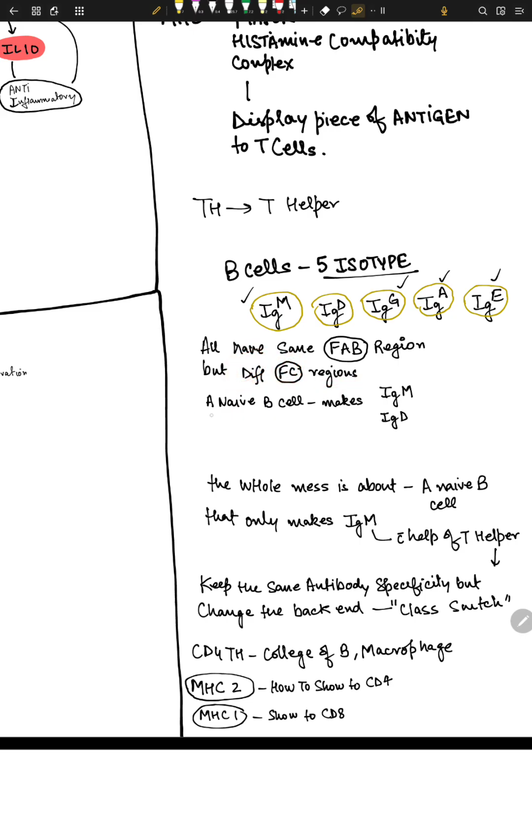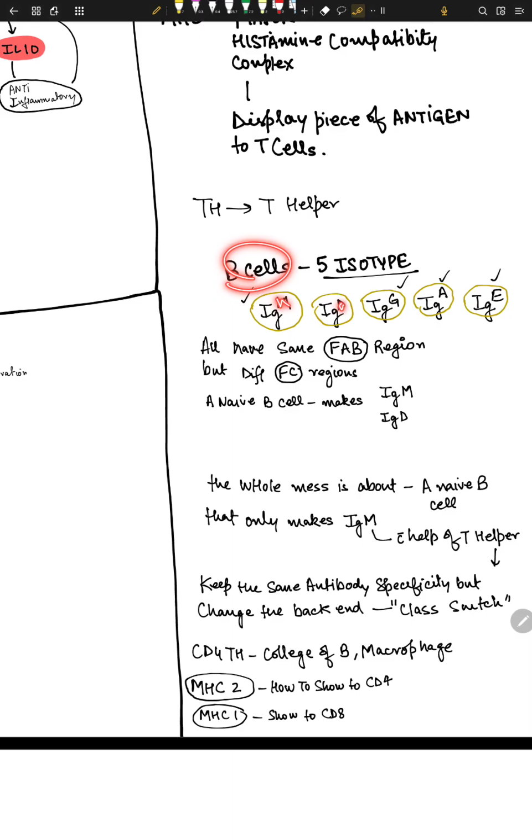A naive B cell makes IgM and IgD. Naive means newly formed, a newly formed uneducated cell that has not yet got education from T cells.